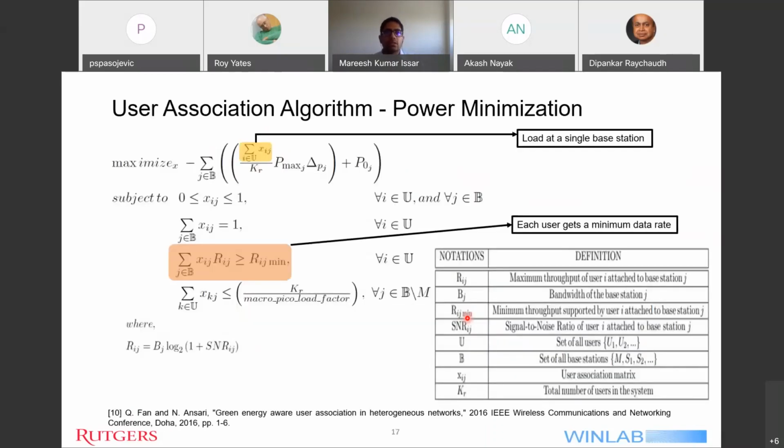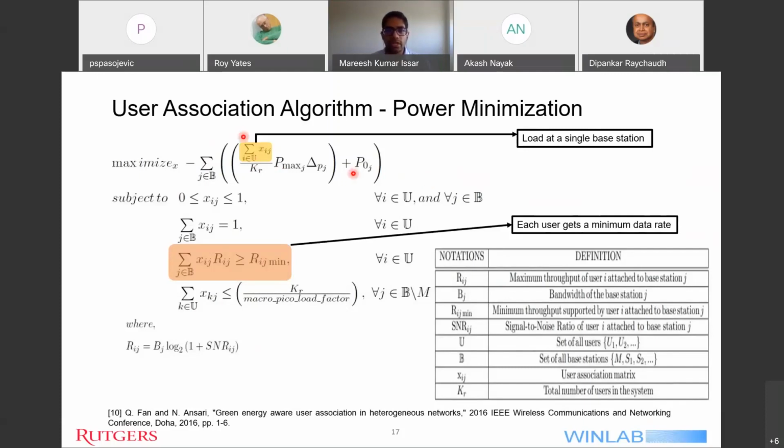So here is the third user association algorithm, the power minimization based association algorithm. Here I will go line by line explaining each and every equation. First of all, what I'm trying to do is maximize the negative of some term, which is the same as minimizing it. Inside this term, I have the linear equation which I got from the previous slide. I have also used the value of the load percentage of a base station. Load percentage means how much percent of the load capacity is currently full for that base station.